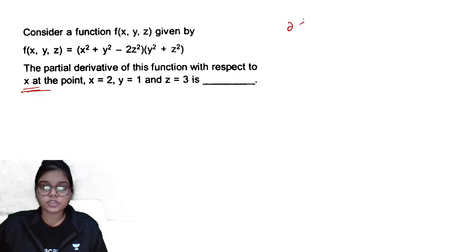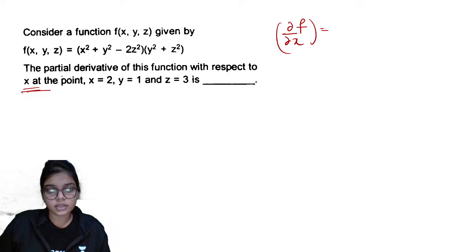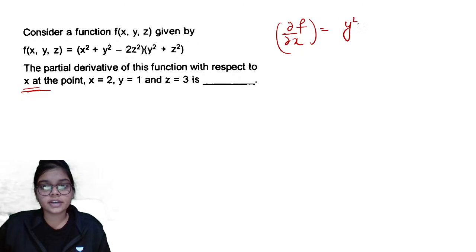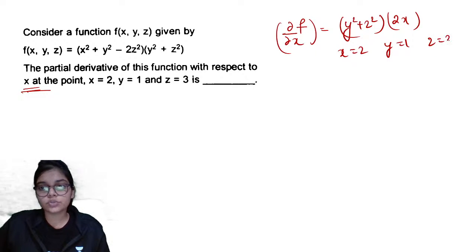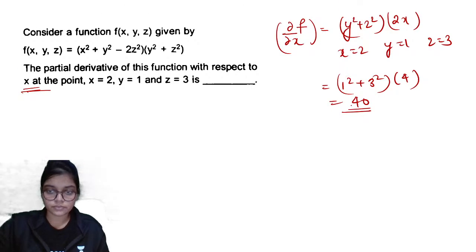In partial derivative, you just need to partially differentiate the function with whatever variable it has been asked. तो आप इसको अगर partially differentiate करते हो तो देखो x सिर्फ first term में है, तो आपका partial derivative आएगा into 2x. The points are given, x is equals to 2, y equals to 1, z equals to 3. बस आपको substitute करना है and you have to check the values. 3 square into 4. So it will come equal to 40. It's a simple question.